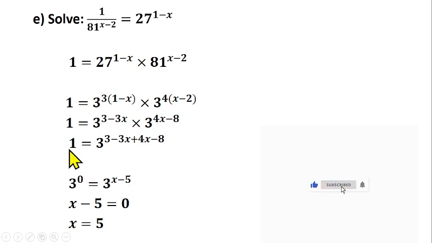Then this can be changed to 3 raised to power 0 to be equals to 1, because any number raised to power 0 is 1. And why are we choosing 3 raised to power 0? Because the base here is 3, so we can choose 3 as well so that they can cancel out. Then you are left with s minus 5 is equals to 0. Then from there, we can find our s by collecting like terms. So s will be equals to 5 in this case.